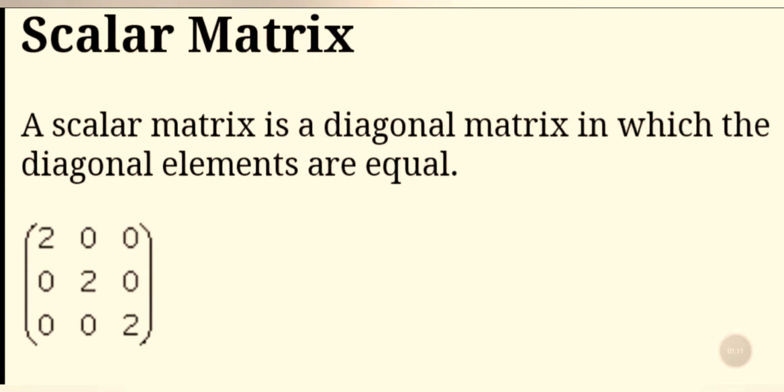Also, a scalar matrix is a diagonal matrix in which the diagonal elements are equal. 2 0 0, 0 2 0, 0 0 2. The diagonal value is equal to 2. That means this is called the scalar matrix.